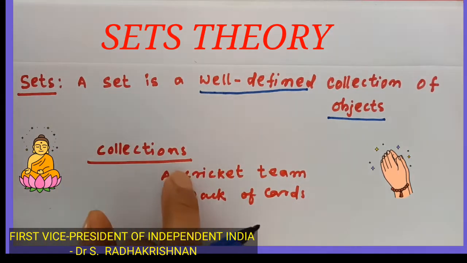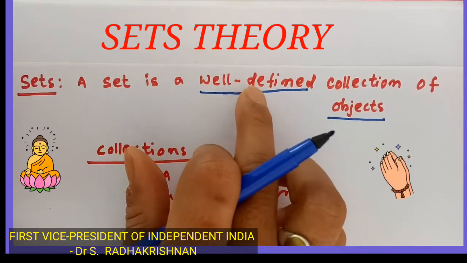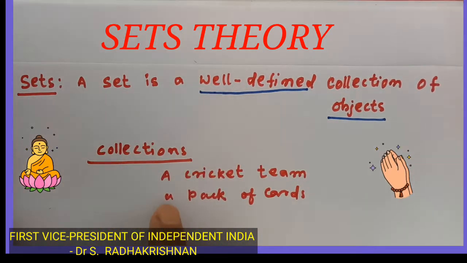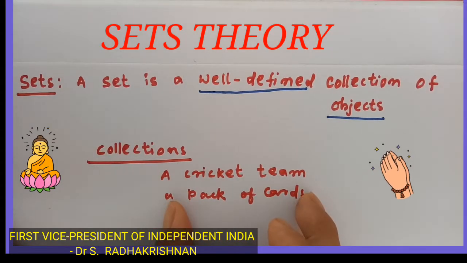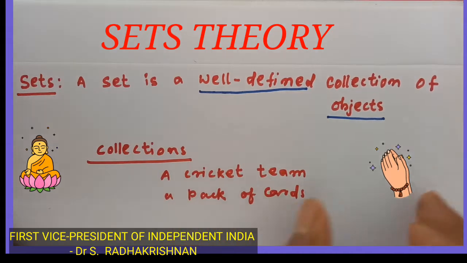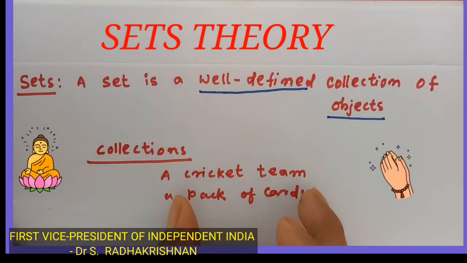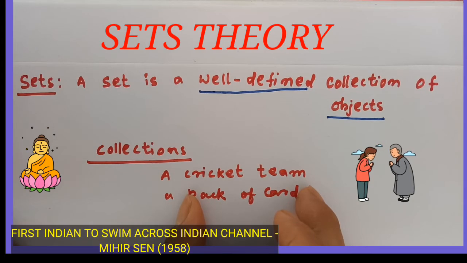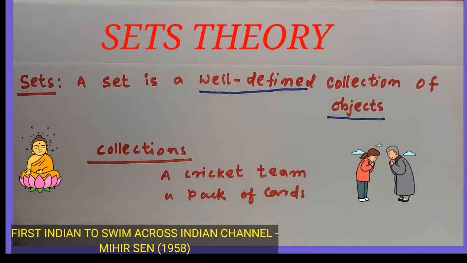So that means a group of the collection which are well defined. A pack of cards is also well defined. A pack of cards forms a group, and the members inside the cards like A, 2, 3, 4, heart, king, queen, all those members are well defined.